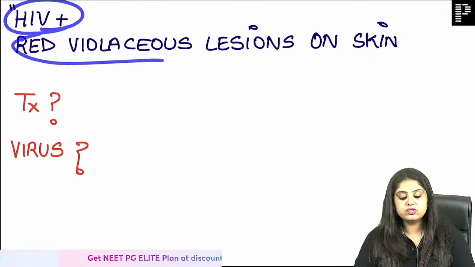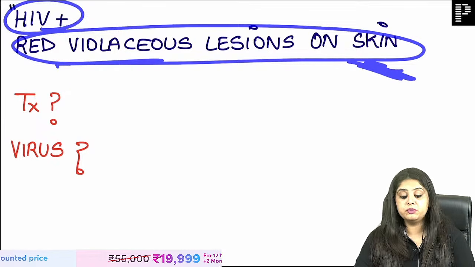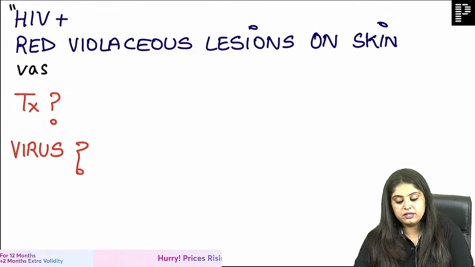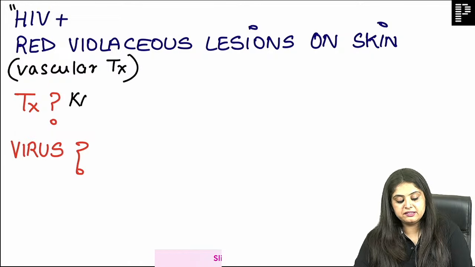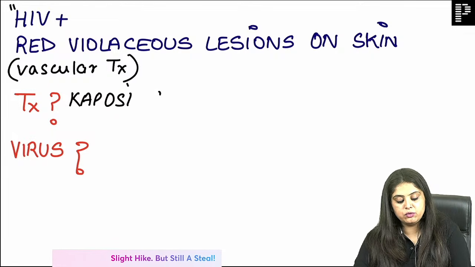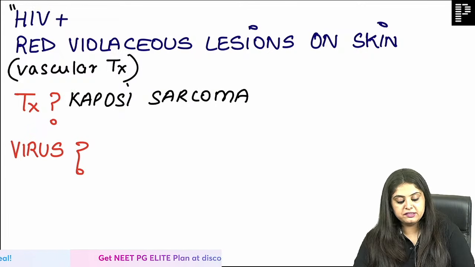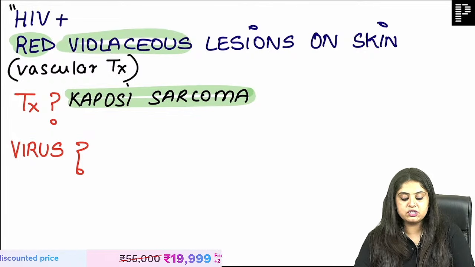HIV positive patient with a skin tumor, what would you think of? And not just a skin tumor, a red color skin tumor, which means they are talking about a vascular tumor. As I said, some places you don't need questions. Yes guys, great, it is Kaposi sarcoma, but that's not how the question will come. My question is that Kaposi sarcoma is a blood vessel tumor, hence the patient has reddish purplish kind of lesions